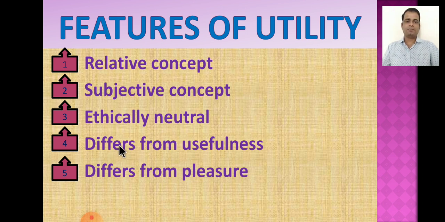Then it is different from usefulness also. Usefulness means benefit to the consumer from the commodity, and utility means want-satisfying power. Both are different from one another. And last, utility differs from pleasure. Pleasure means happiness from the commodity, whereas utility means want-satisfying power. A commodity may have utility, but it may not provide pleasure to the consumer. So therefore it is also different from utility.